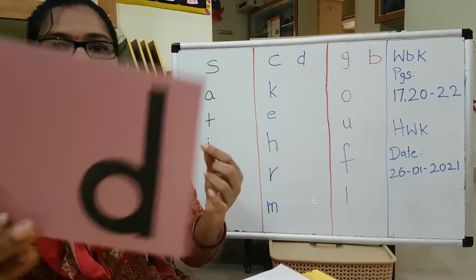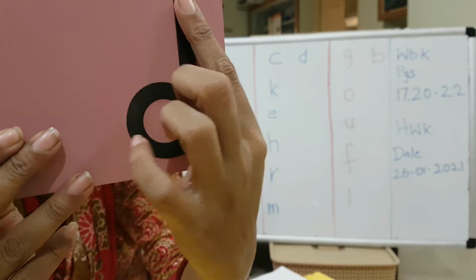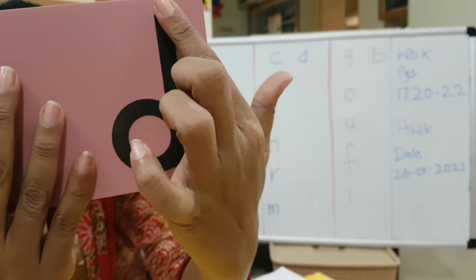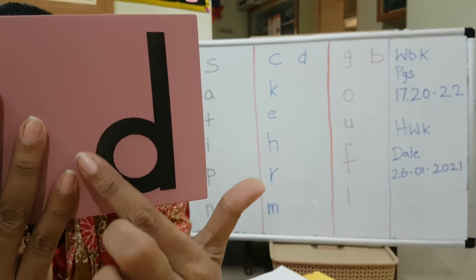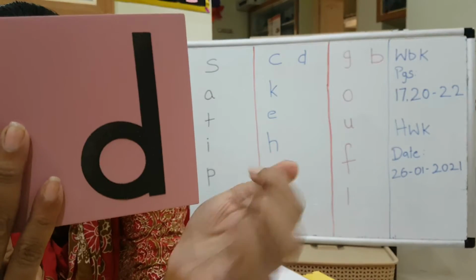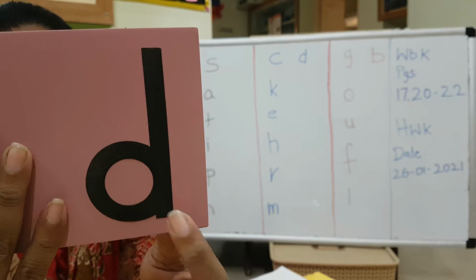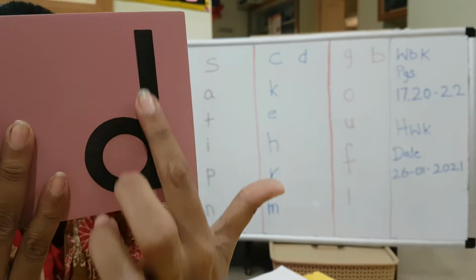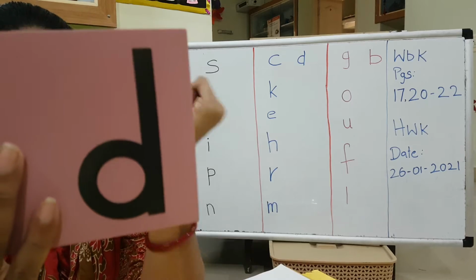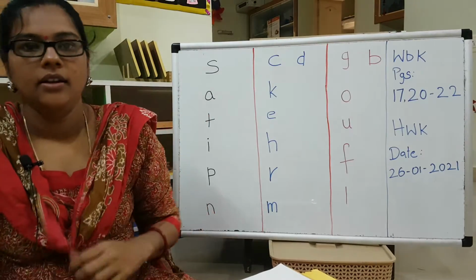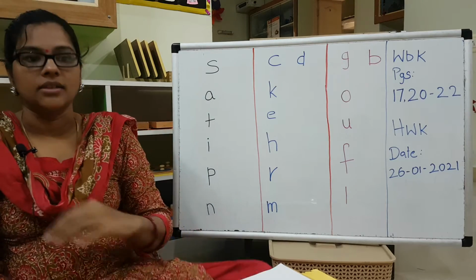Then you have D as in drum. For this also you will have to draw a standing line, come up a bit and draw a circle. You can stop here. Clear? Okay, fine. Now we'll move on to the next set that we learnt in this term.